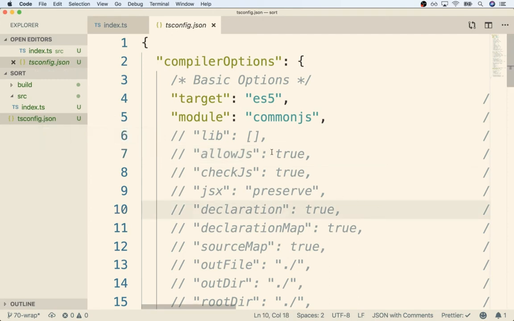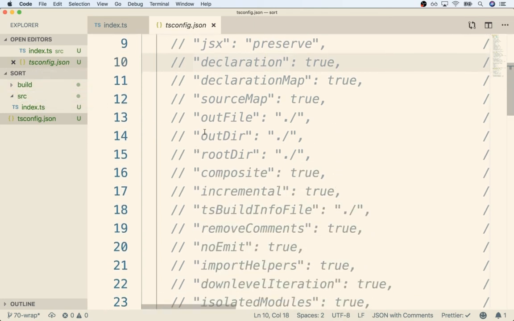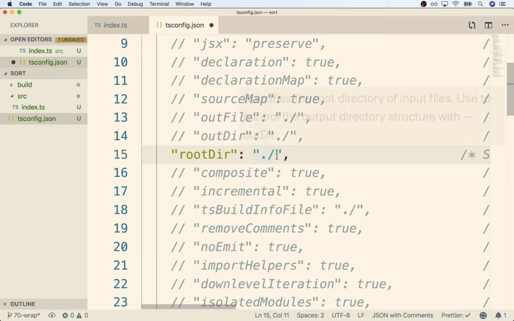So in order to tell TypeScript, or the compiler, to get all of our code out of the src directory and then place all the results inside of the build directory, we're going to find two settings inside of here called outDir and rootDir. So rootDir is going to be a relative path reference to the directory that holds all of our source code. So I'm going to uncomment that line and say all of our source code can be found in the /src directory.